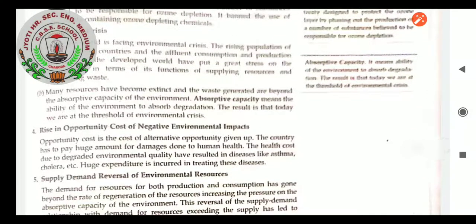Rise in opportunity cost of negative environmental impacts. Definitely opportunity will be given not to the positive environment but to the negative environment.